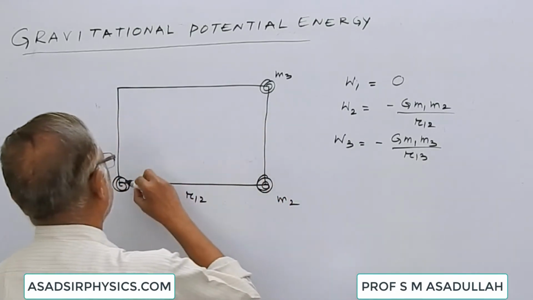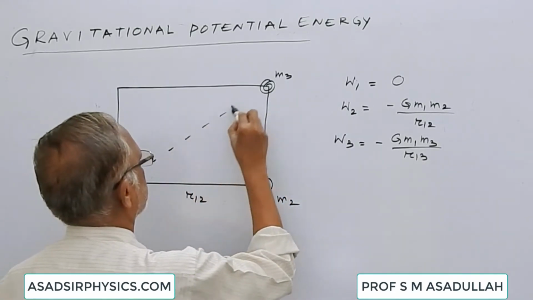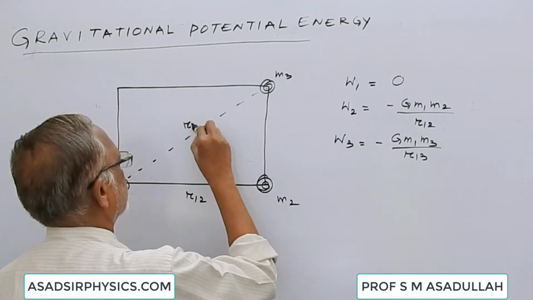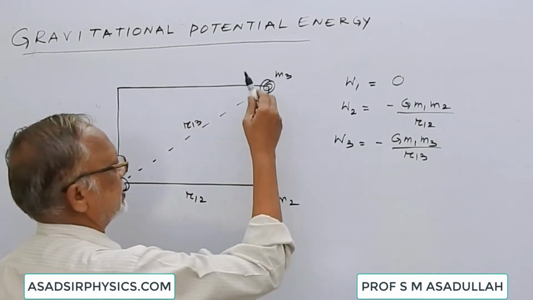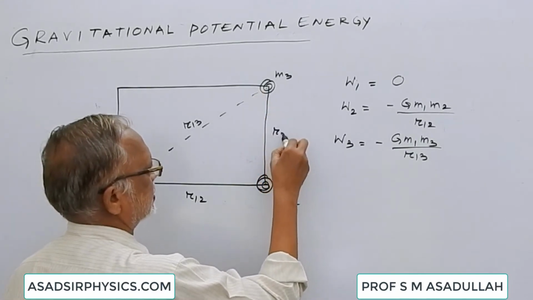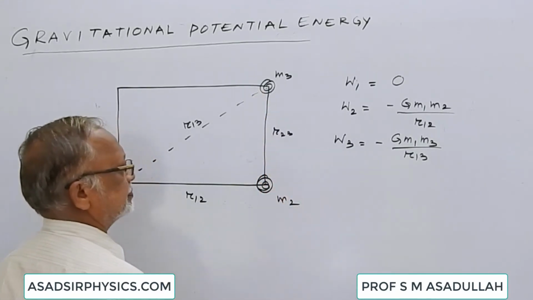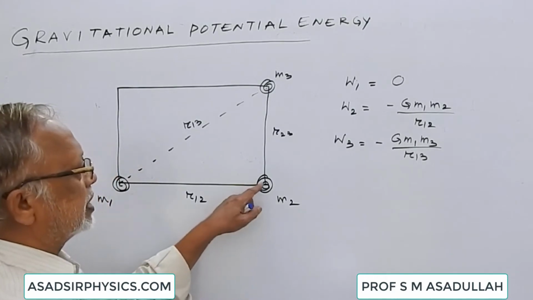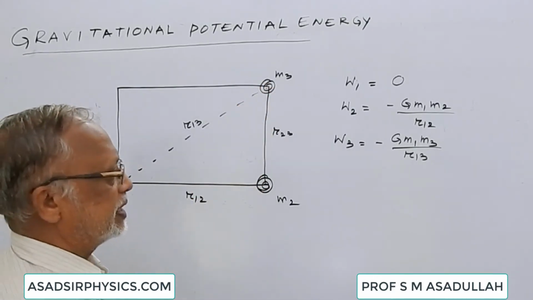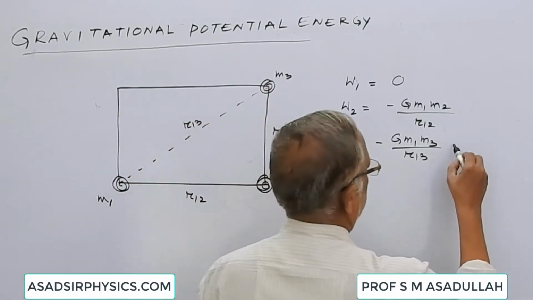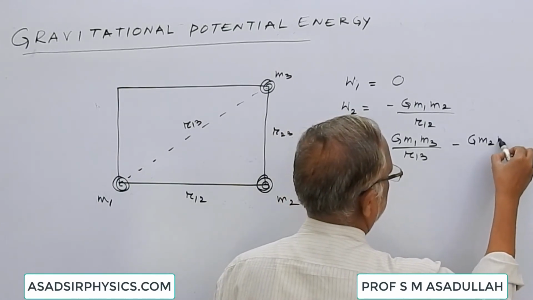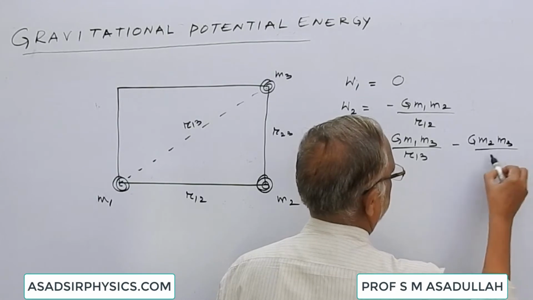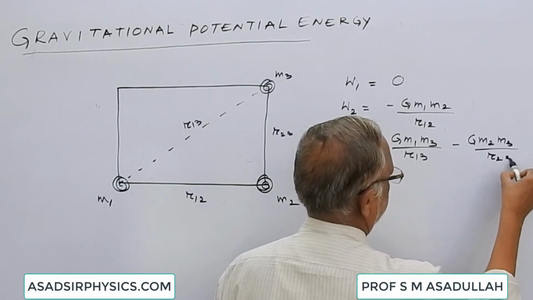This r13 is the distance between the first and the third body. The distance between the second and the third body is r23. The second body is also producing some potential there. For that also some work should be done. Minus G m2 m3 by r23.